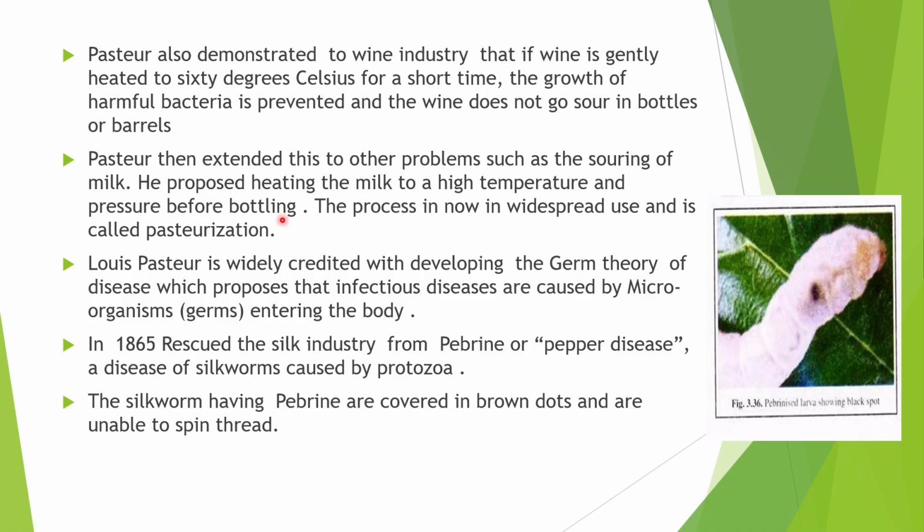Pasteur then extended this to other problems such as souring of milk. He proposed heating the milk to a higher temperature and pressure before bottling. The process is now in widespread use and is called pasteurization. He applied the same principle to the souring of milk as well. By heating, harmful microorganisms will not grow, and as a result souring will not happen and alcohol will not be produced.